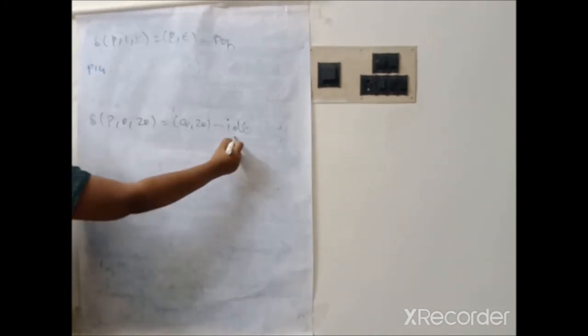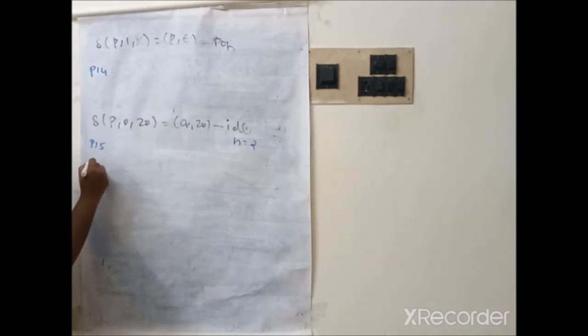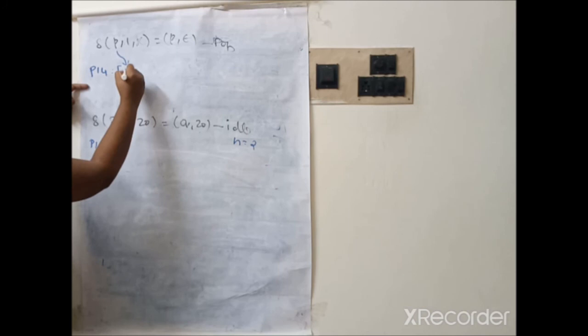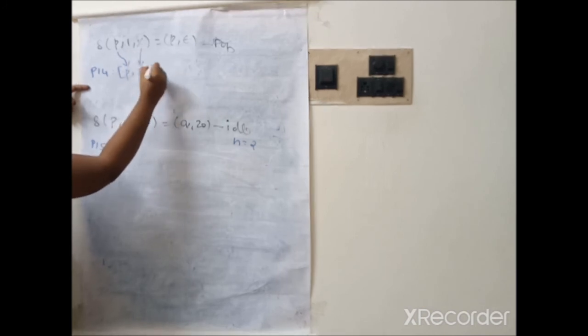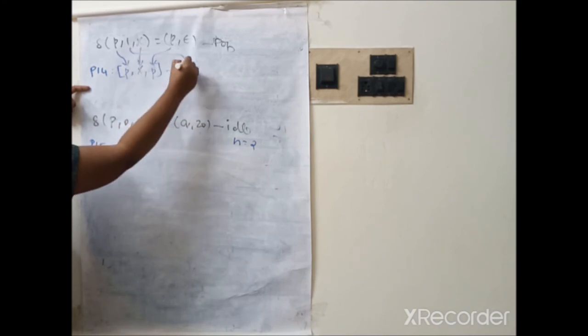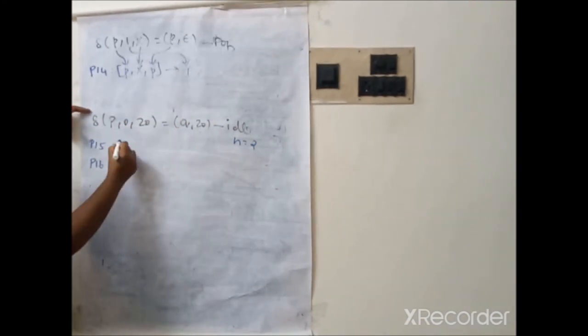Here we are having 2 states. Therefore we can have 2 productions, P15 and P16. So how can we write this? P x, this P tends to this one comes here. So that's all about pop operation.